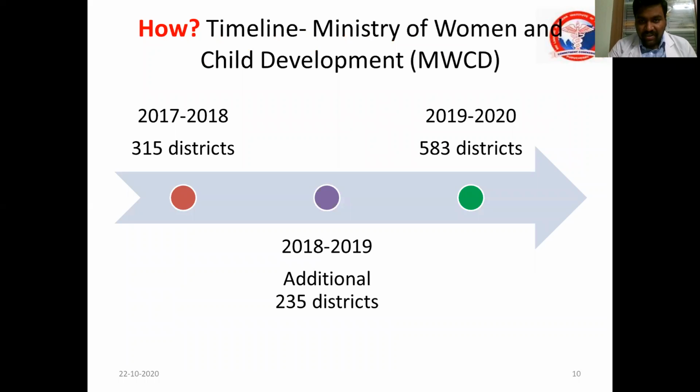It eventually started in 2017-18 in 315 districts and gradually increased, and by 2019-20 around 583 districts were covered, that is, the whole of India is covered, and the Ministry of Women and Child Development plays a major role in this.